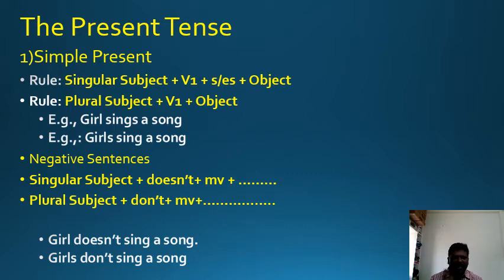How are negative sentences made in the present simple tense? Negative sentences are made by using does not and do not. See the rule. We use does not along with subjects like he, she, it or any singular noun. We use do not with the rest of the subjects. Please try to understand. Let me explain. Girl does not sing a song. Girls don't sing a song. If the subject is singular, we use does not. If the subject is plural, we use don't.